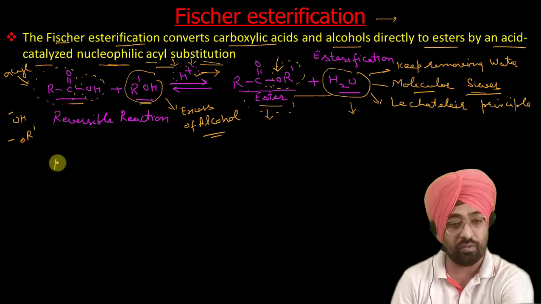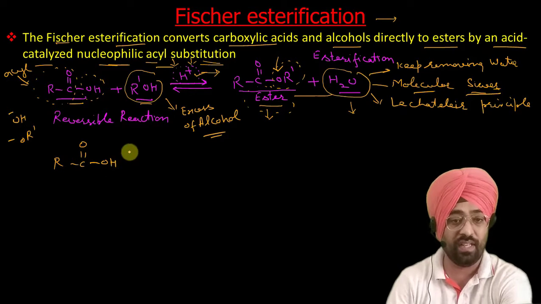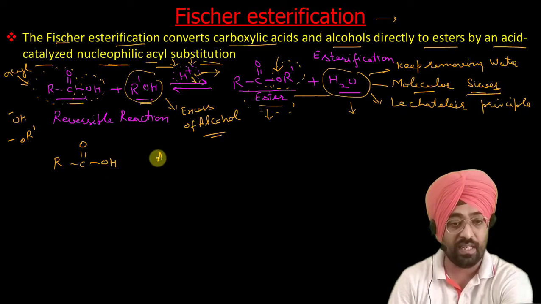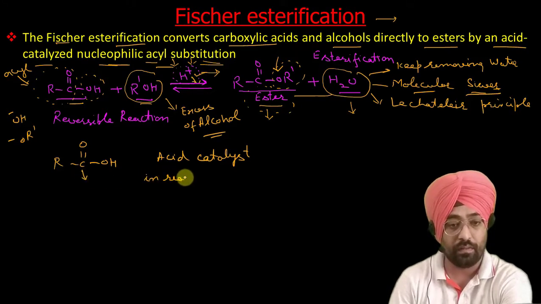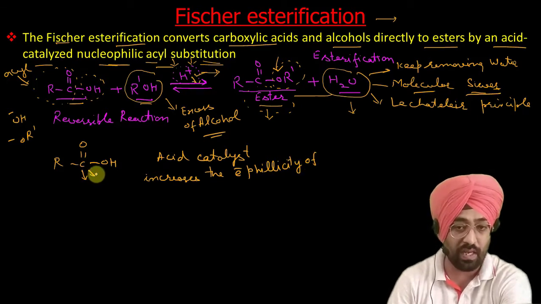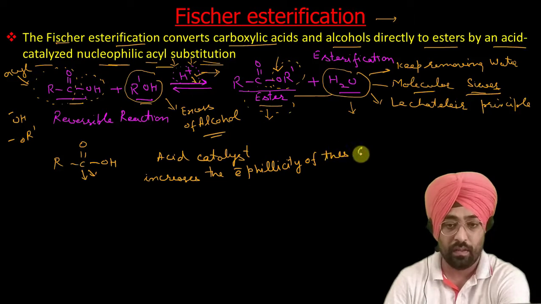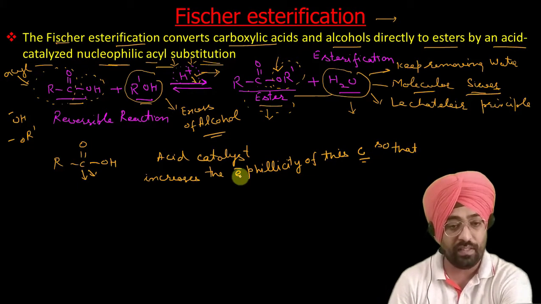Generally, carboxylic acids react slowly with the nucleophiles, so that's why we need this acid catalyst. Acid catalyst is required. Acid catalyst increases the electrophilicity of this carbonyl carbon, so that nucleophiles can attack easily.